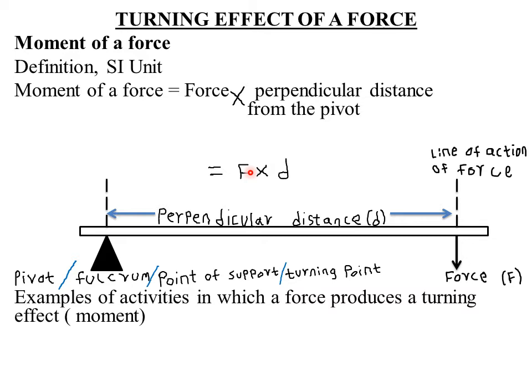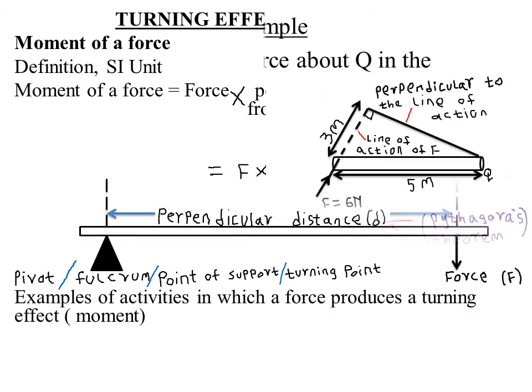So one, you have said in opening or closing a door. Two is in loosening or tightening a bolt using a spanner. Three is riding a seesaw or even cycling a bicycle. Then four is in closing or opening a tap. Then the other application is in steering a car by applying some force on the steering wheel.